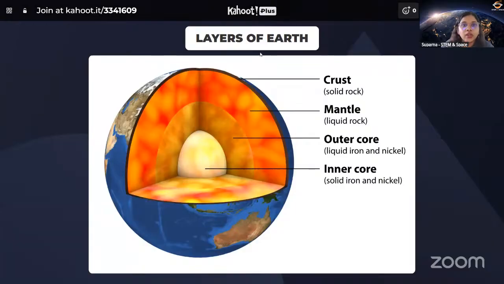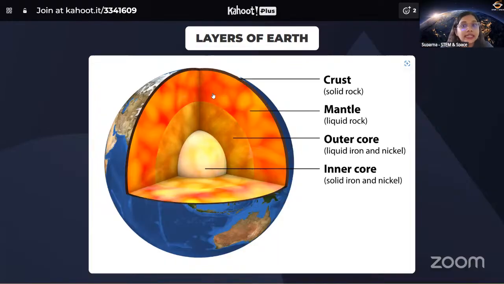Let me just tell you a little bit about the layers of Earth. Earth has mainly 4 layers. The topmost layer or the outermost layer is called as the crust. It is a solid rock layer. Okay, and on top of it, all the living beings, buildings, everything is on top of the crust. Right under the crust, we have something called as mantle. And mantle is made up of molten rock.